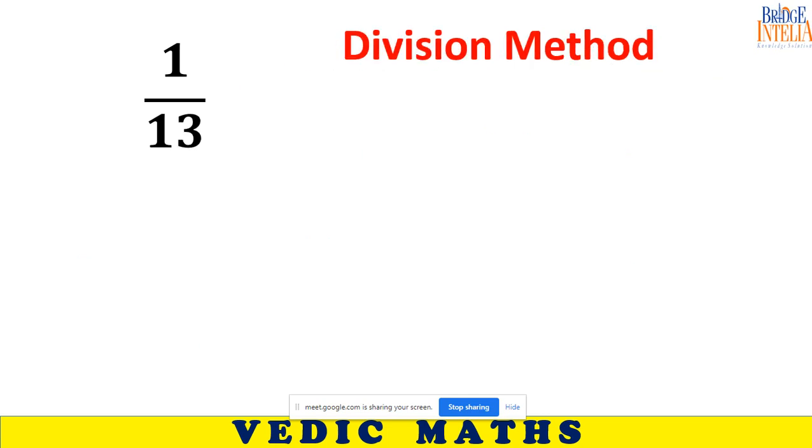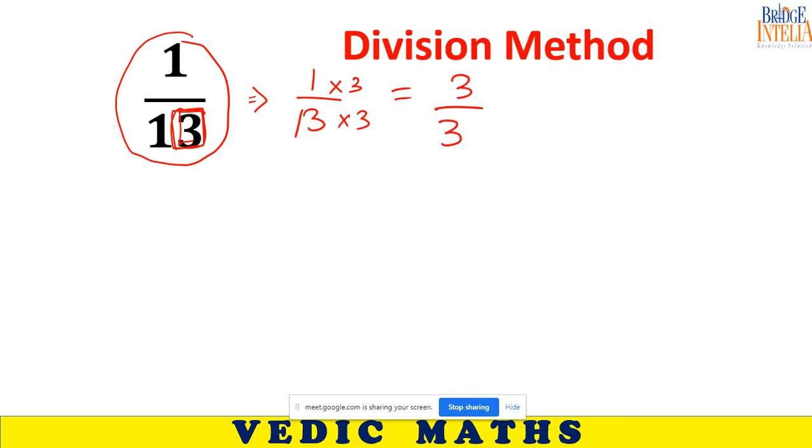So let's solve one last question for today. Is this in desirable format? No. So how can you bring it in desirable format? It is the same thing: 1 by 13 is equal to 3 by 39. Multiply both numerator and denominator by 3. Now this is in desirable format.